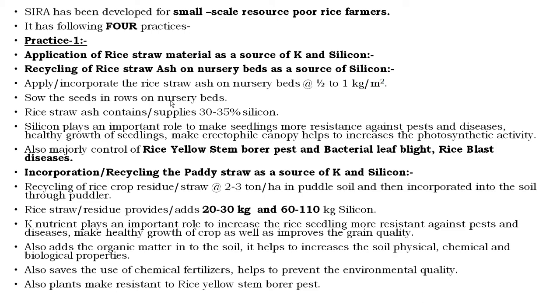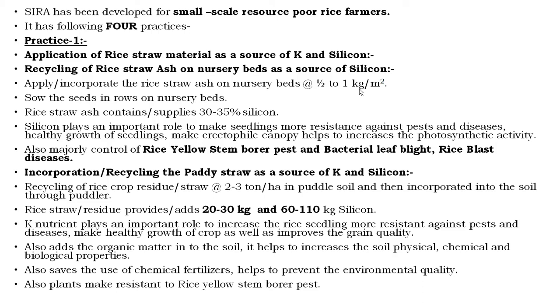You can see in detail, that is in recycling of rice straw ash on nursery beds as a source of silicon. In this case, you can see here the application or incorporation of dry straw ash on the nursery beds at the rate of half to 1 kg per meter square. The reason behind this, that is the rice straw is a better source of supplying power of the potassium